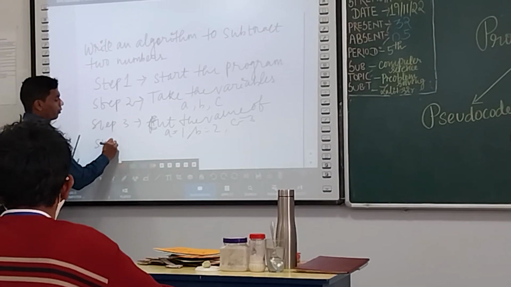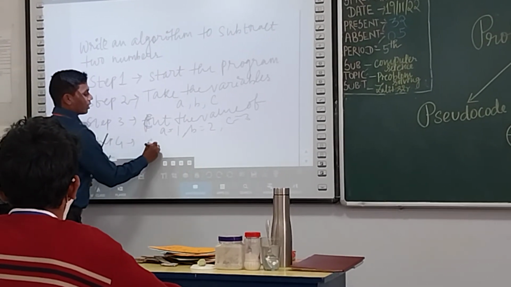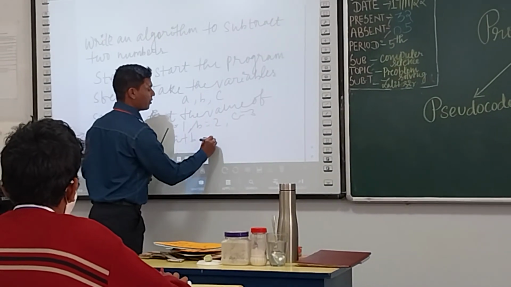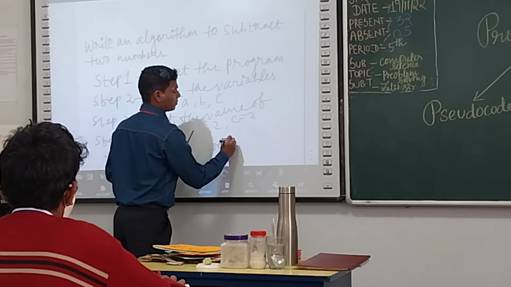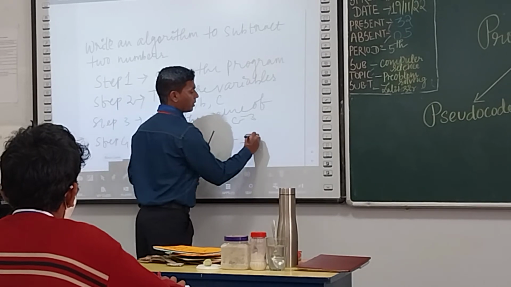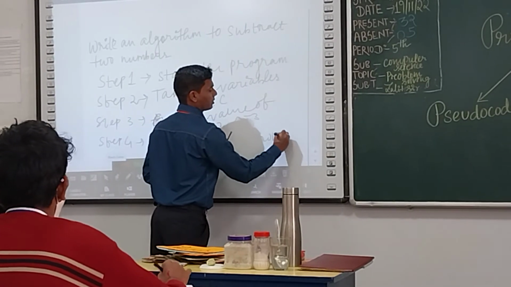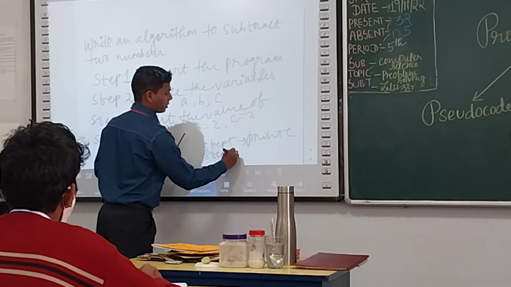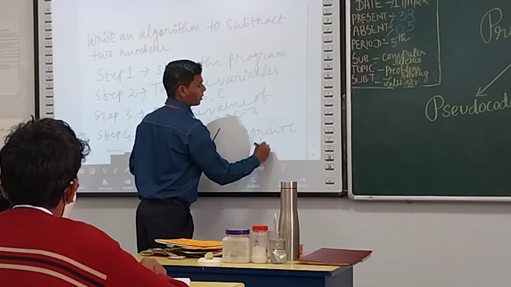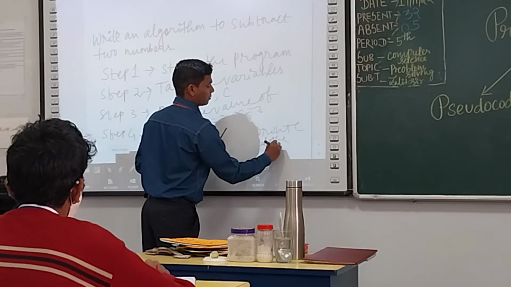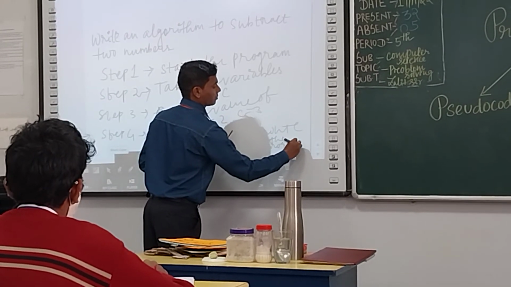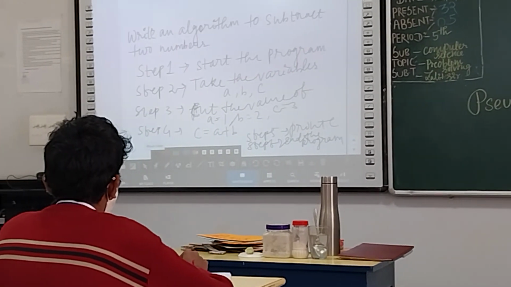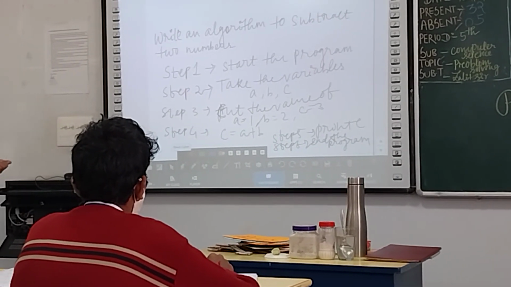Then what is step 4? We have to take C equals A plus B. Then what is step 5? Print C. Then what is the last step? End the program. So these are the steps we have to follow to write the algorithm.